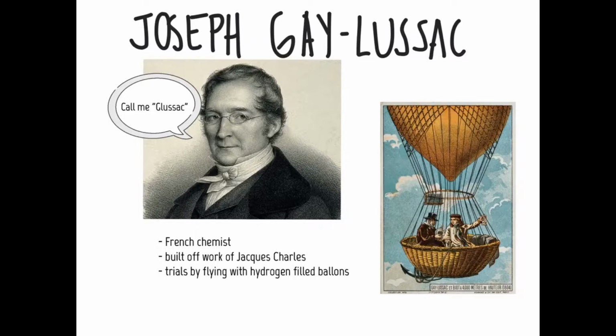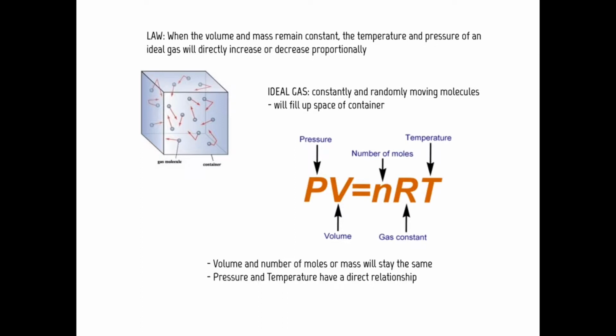The way he figured out how this law came to be was by flying over 7,000 feet above sea level with hydrogen-filled balloons, which is pretty daring if you think about it. Through these experiments, he was able to figure out direct measurements of gases and a lot of other aspects as well, such as magnetism, but especially pressure and temperature, which led to his establishment of this law.